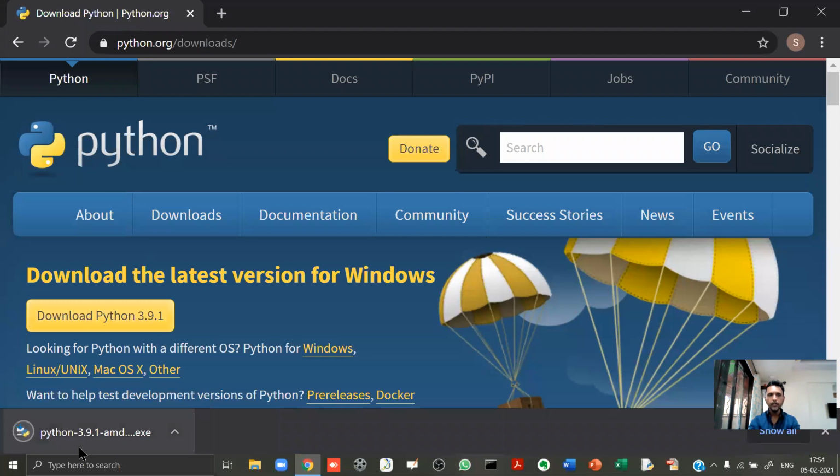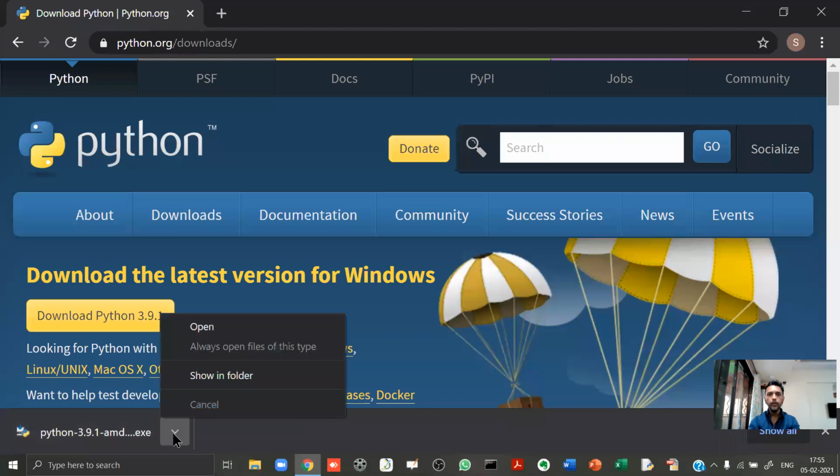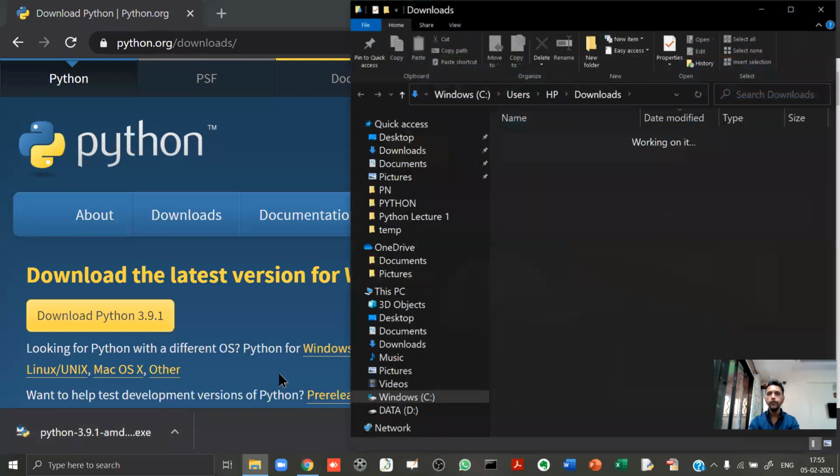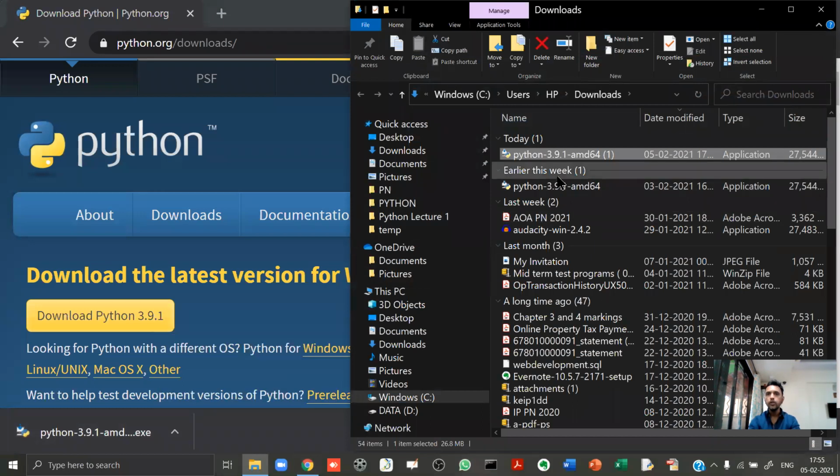So see, the download has started and the download is even over. Look over here. All right. I hope you can see this at the bottom left of my screen. So an exe file will be downloaded and over here you can go to show in folder. So now I click on this show in folder. All right. So over here, see, this file will be downloaded.